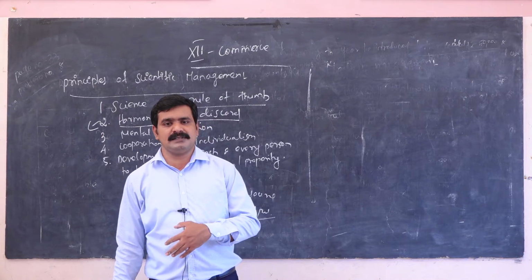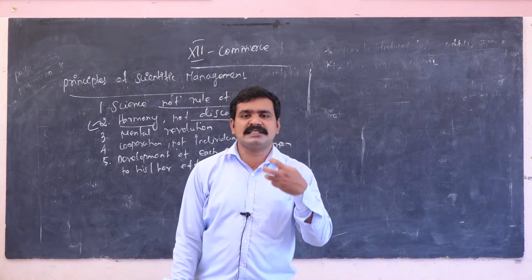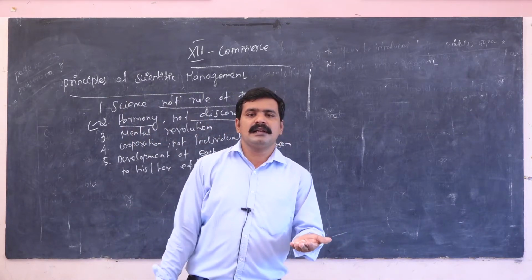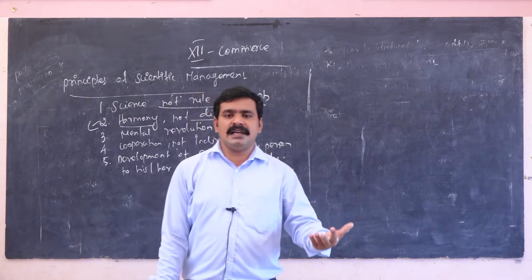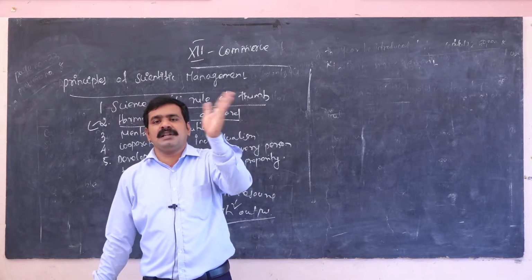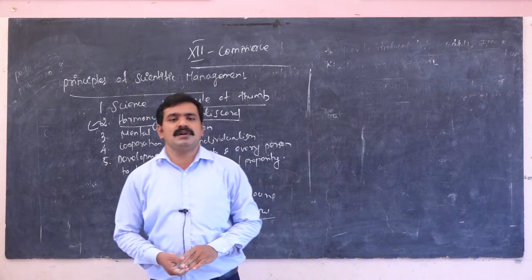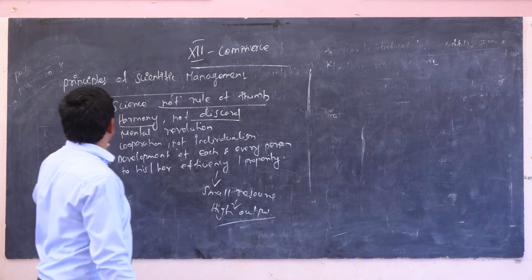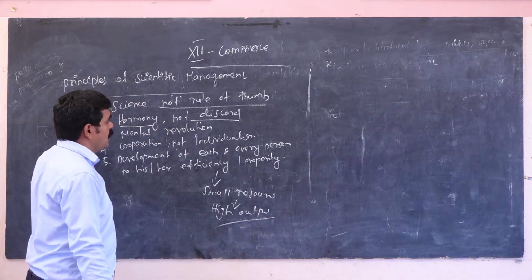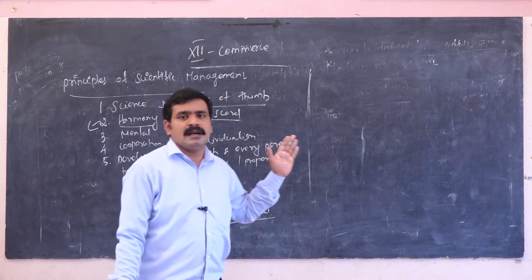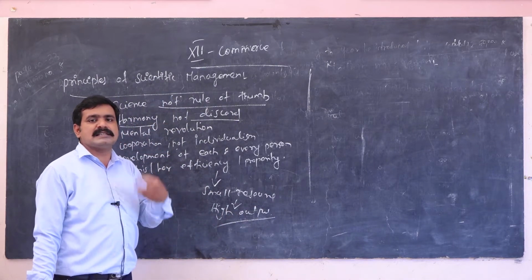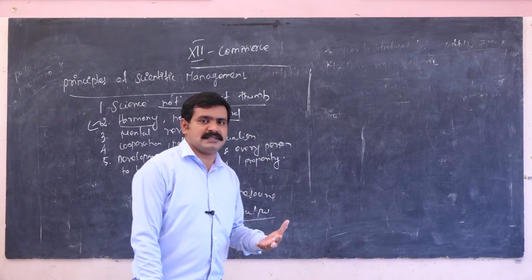And effectiveness means he is doing work within a stipulated time, with the help of motivation and development. Then only the laborers are creating knowledge and updating knowledge. The updated knowledge is converted into the field. This is the important concept of the principles of scientific management. The first one is science, not rule of thumb. In the rule of thumb, the production manager takes a decision as per his own personal judgment. Every person has a lot of judgments.